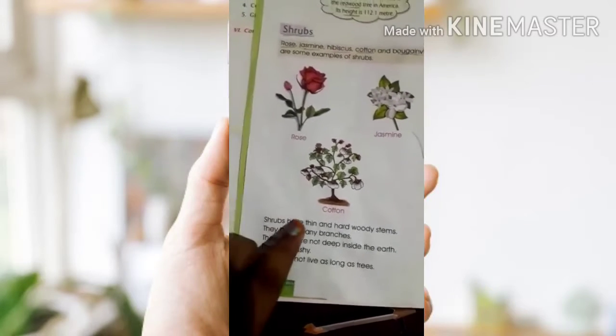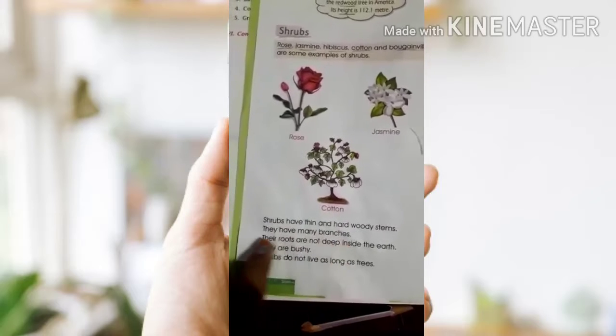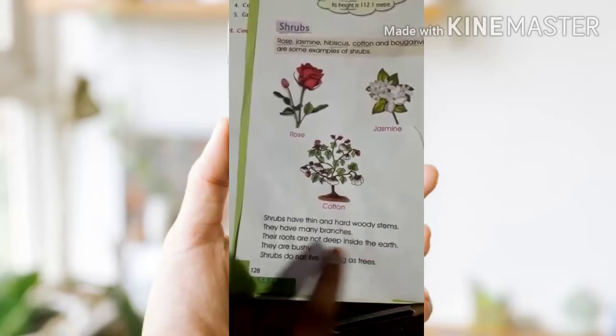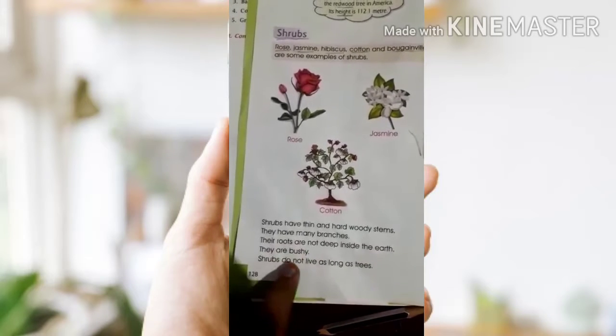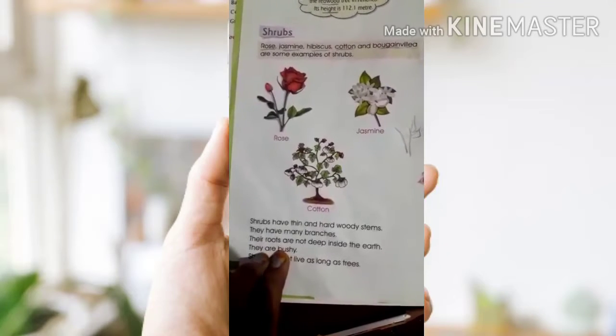See, shrubs have thin and hard woody stems. They have many branches. Their roots are not deep inside the earth. They are bushy. Shrubs do not live as long as trees. Bushy means nothing but groups.